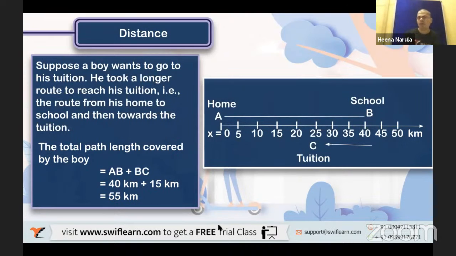Very good. But there is a shorter distance also. Can anybody tell me what is that shortest distance? Exactly, very good. That is from A to C. Why don't you go directly from A to C? What is the work at the school? School is already over, isn't it? In the evening you go to tuition, so there is no work in the school. What is the need to go to the school? I want to go directly to tuition, that's all. An intelligent student will think like that, and that is what the student who gave the answer did. I want to go from A to C, exactly.